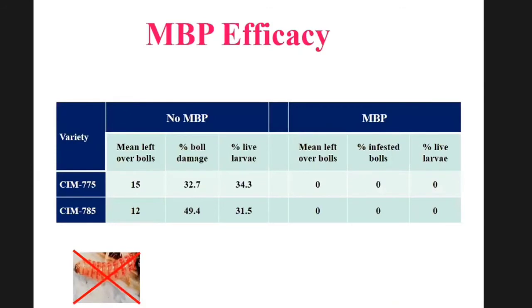Mechanical ball picker efficacy: we collected data from the control plot and the plot where the mechanical ball picker was operated. You can see that in the control plot 32% ball damage was observed, while in the plots where the mechanical ball picker was operated, no damage, no leftover balls, and no live larvae were observed.